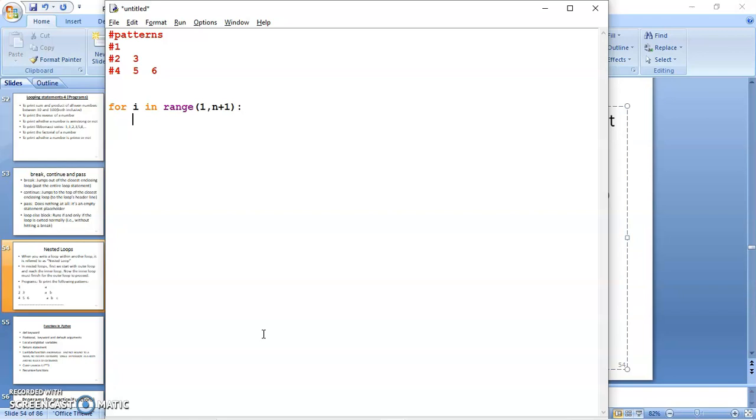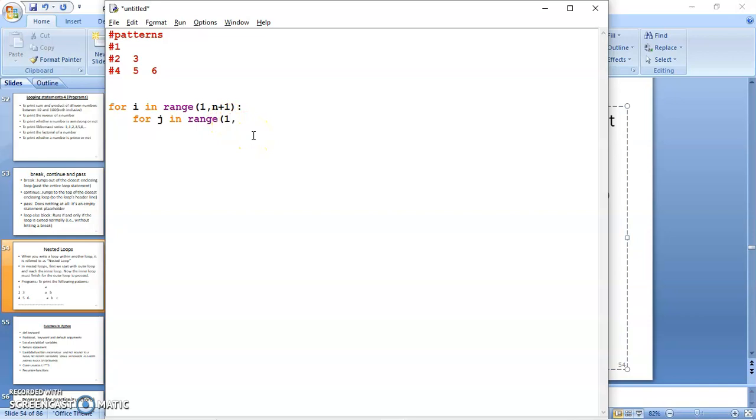And within the i loop, I have a j loop which runs from, now you see, there are n rows. In the first row, there is one value. In the second row, two values. In the third row, three values. In the fourth row, four values. And in the nth row, n values. So when i is 1, this j should run once. When i is 2 for the second row, j should run twice to print two values, and so on.